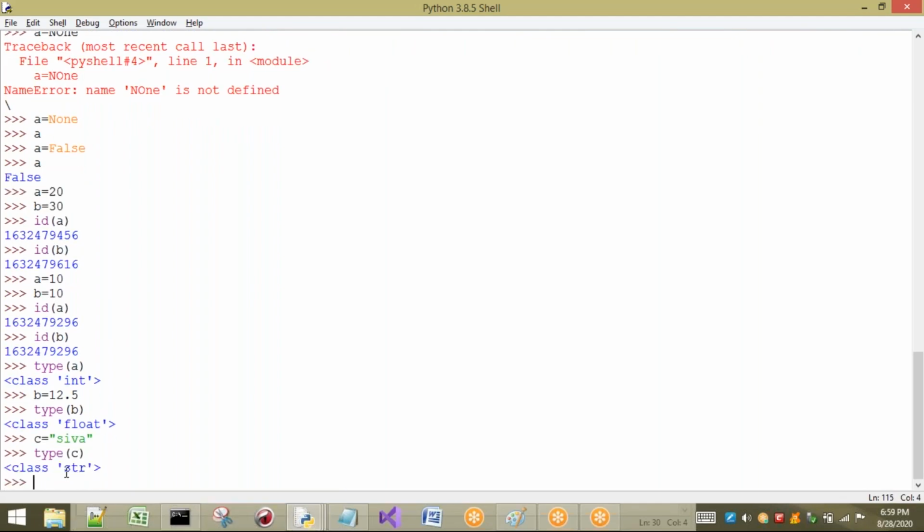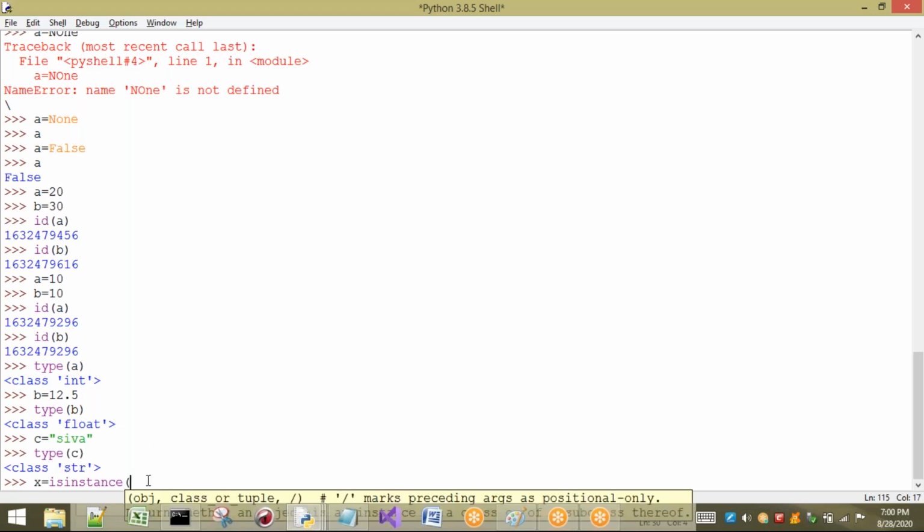It is string, str. So now what I want to check is whether it is a string or not. Whether it is a number or not, I will check. See here, the method name is isinstance. It is going to return something, so I will take it here in X. isinstance, first one is C. I want to check about C, comma str.